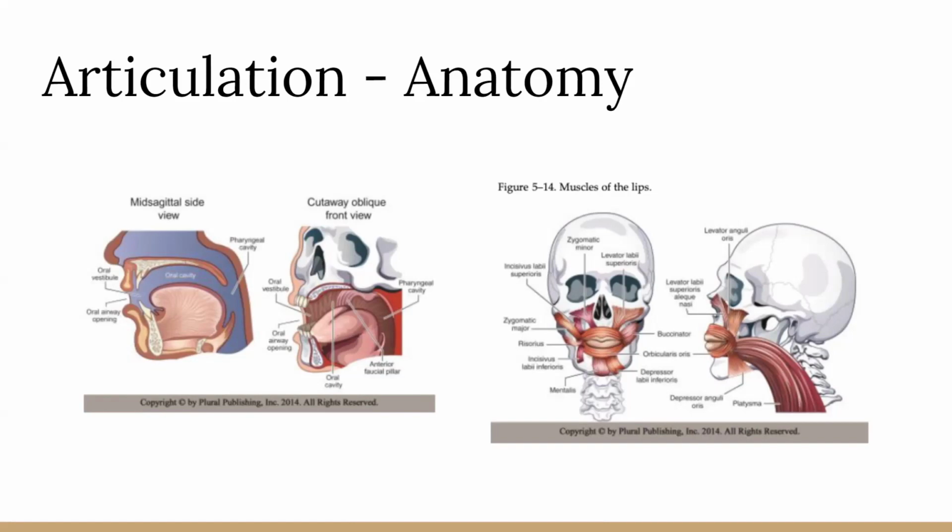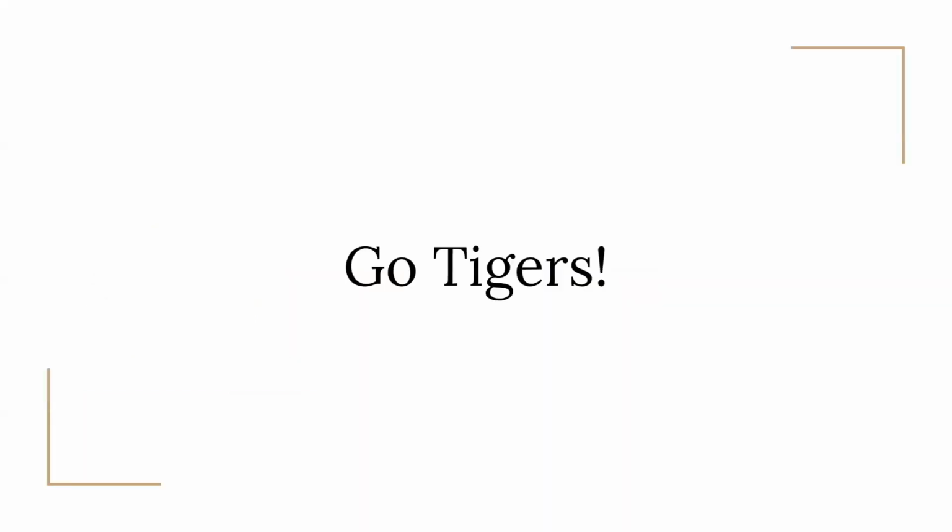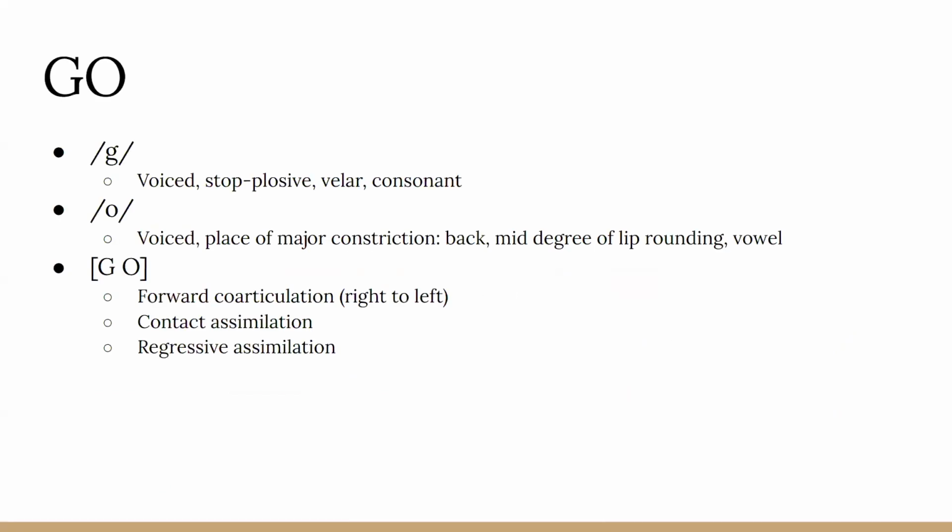Lastly, there are many muscles that control the shapes and movements that our lips can make while we are articulating. The orbicularis oris is a ring of muscle around the sphincter of the mouth, which can change the shape of our outer lips and bring the lips together, which can have a very big impact while producing the phrase Go Tigers. Next, we're going to move into more details about the articulation while pronouncing Go Tigers.